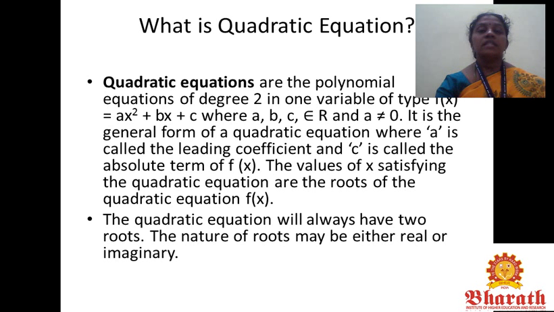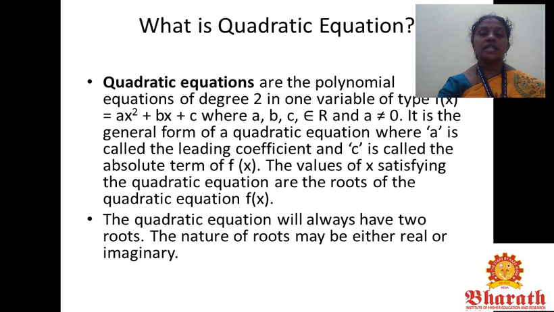So first we discuss quadratic equation. So what is a quadratic equation? Quadratic equations are the polynomial equations of degree 2 in one variable of type f(x) = ax² + bx + c, where a, b, c belong to R, R is the real numbers, and a is not equal to 0. It is the general form of a quadratic equation where a is called the leading coefficient and c is called the absolute term of f(x).